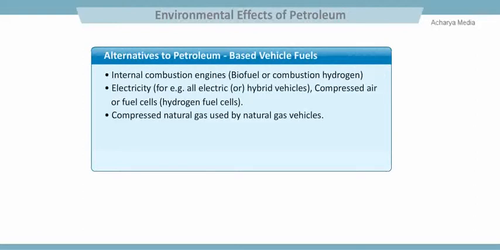Alternatives to petroleum-based vehicle fuels are internal combustion engines that could use biofuel or hydrogen, and electricity, for example, all-electric or hybrid vehicles, compressed air or fuel cells, and compressed natural gas, used by natural gas vehicles.